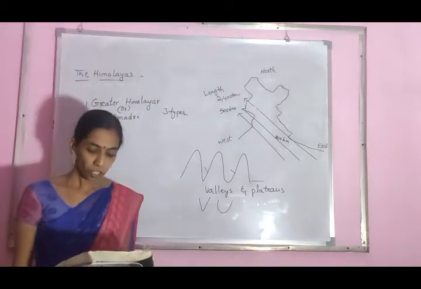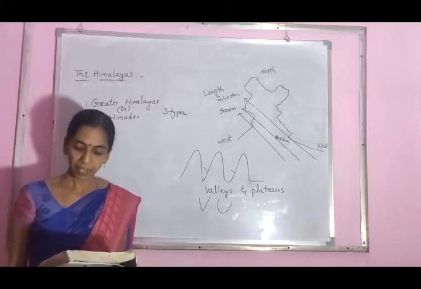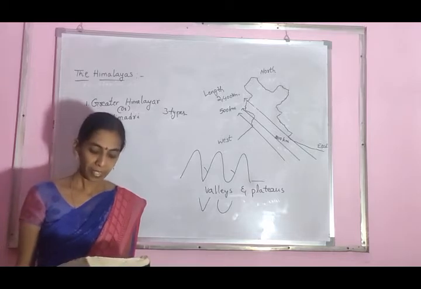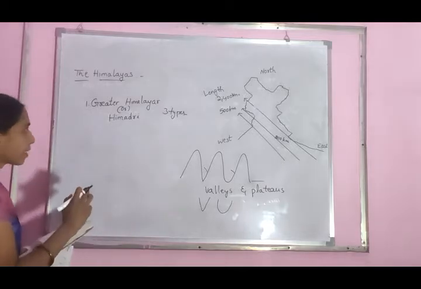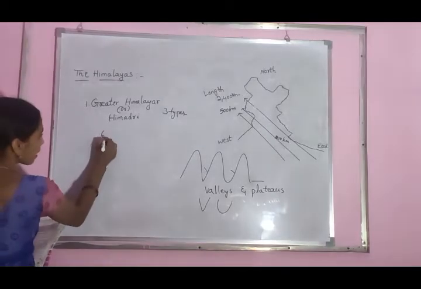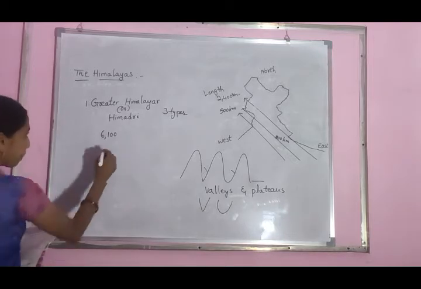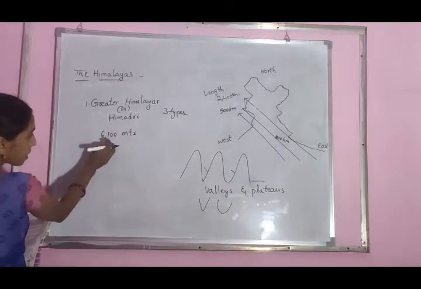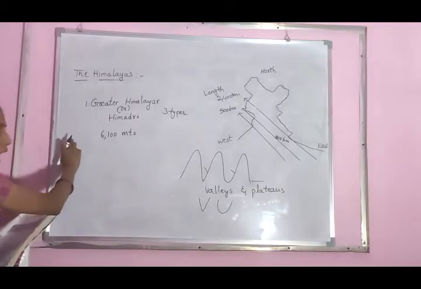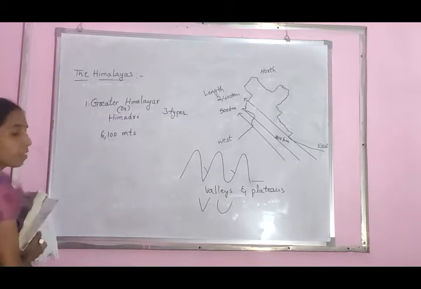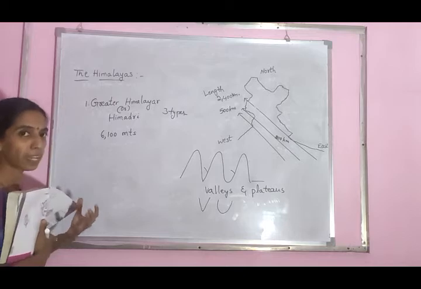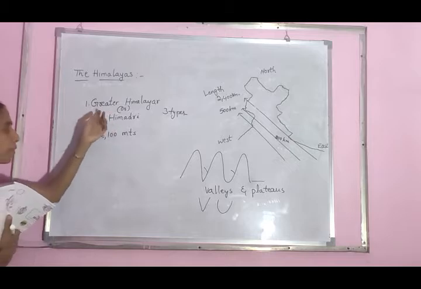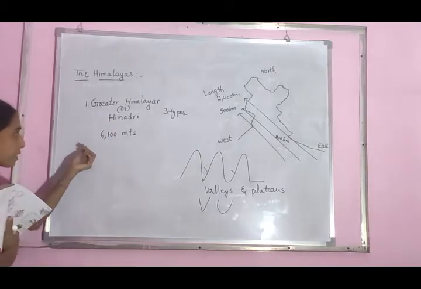This range is the most continuous, consisting of the highest peaks with an average elevation of about 6,100 meters above mean sea level. The Greater Himalayas' average height is how much? 6,100 meters above mean sea level. This is the average height. The highest mountains are located in this area.